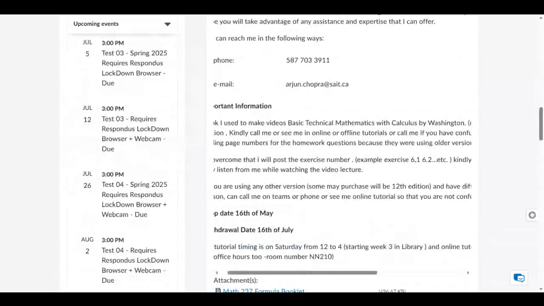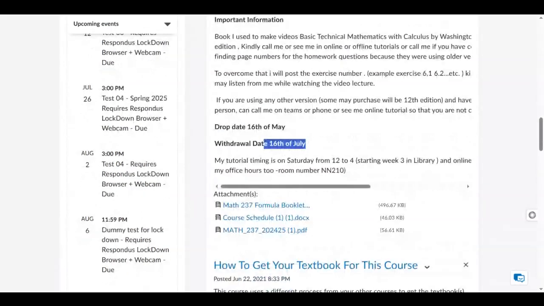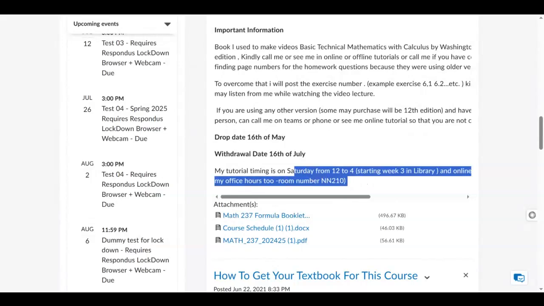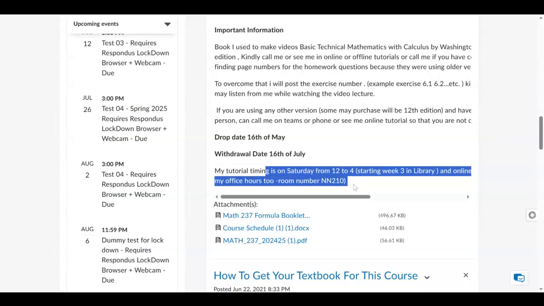And other than that, the drop date for this course is 16th May. Withdrawal date is 16th of July. And if you want to see me in person, you can see me on Saturdays in the library, 12 to 4, starting week 3. I'll post which specific dates these tutorial sessions will start. So please make sure, if you're struggling with your math, come and see me. This is the course schedule which I posted, and the formula booklet I've also posted down here.